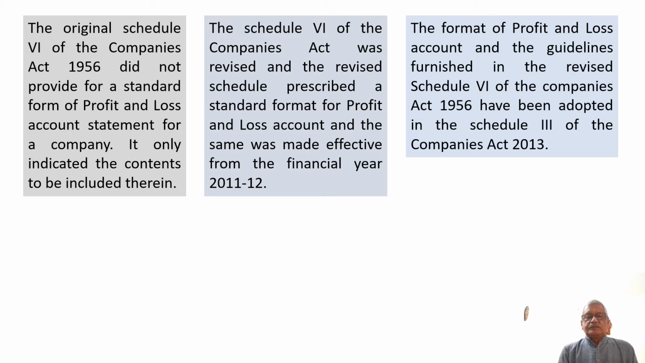The original Schedule 6 of the Companies Act 1956 did not provide for a standard form of P&L account statement for a company. That means there was no prescribed format for a profit and loss account statement of a company. It only contained the contents to be included thereon. It only mentioned what contents need to be included in the profit and loss account statement.